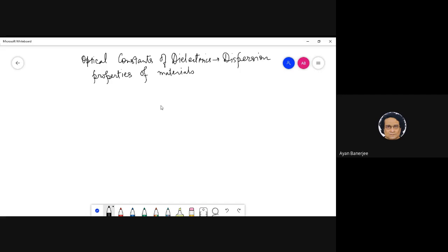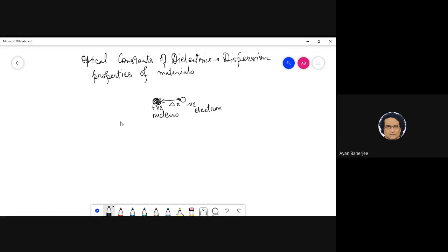You have a positively charged nucleus, separated by some delta x from the negatively charged electron. This is the model, and these are bound electrons.